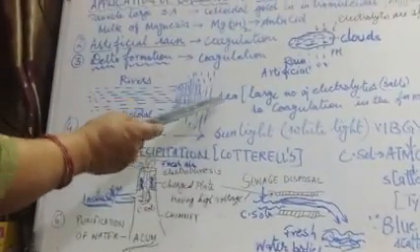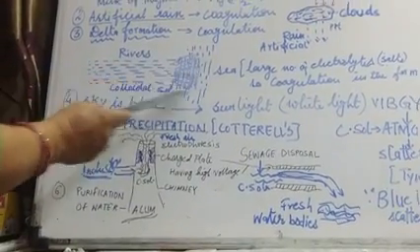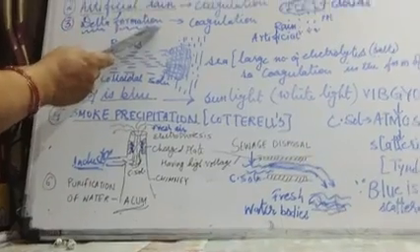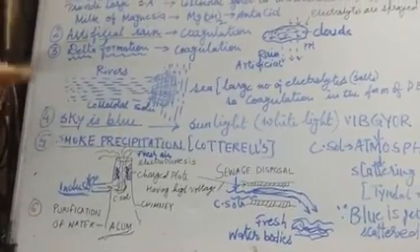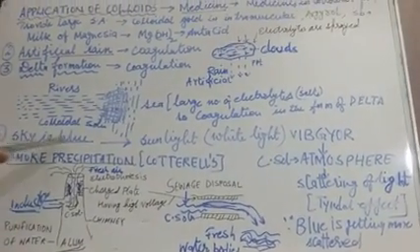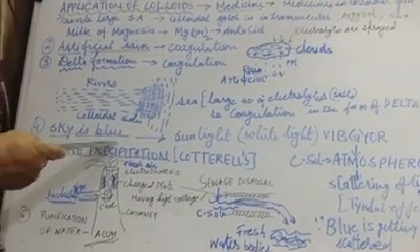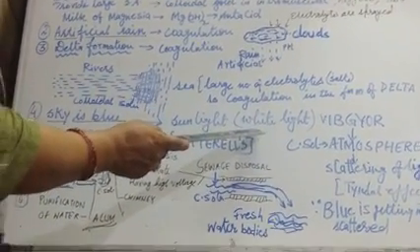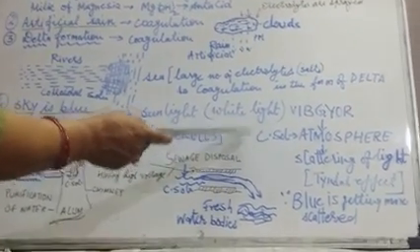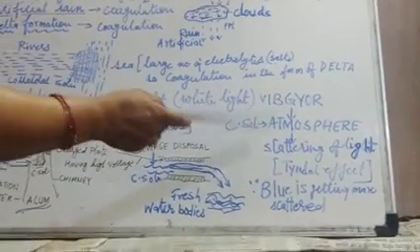Delta is obtained when the rivers meet the sea. Sea contains a large number of electrolytes, so those electrolytes coagulate the river water in the form of delta. So this is delta formation. Next is why the sky is blue. From the junior classes, one query is there in your mind: why does the sky appear blue, why not red, why not yellow? As you know, friends, sunlight in the form of white light is coming into the atmosphere. It contains VIBGYOR, and the atmosphere is full of air.